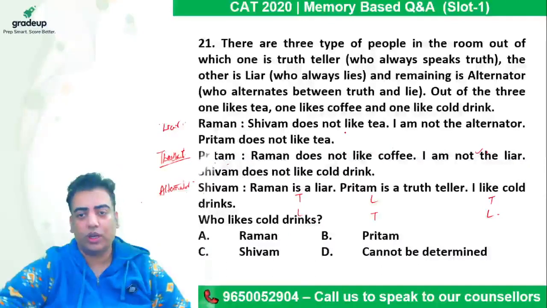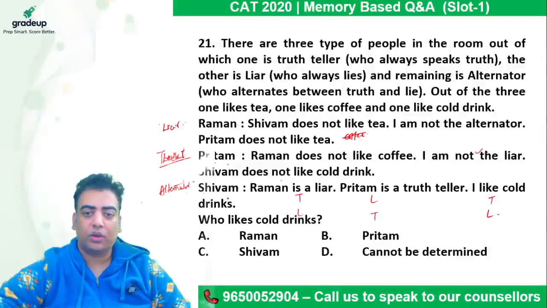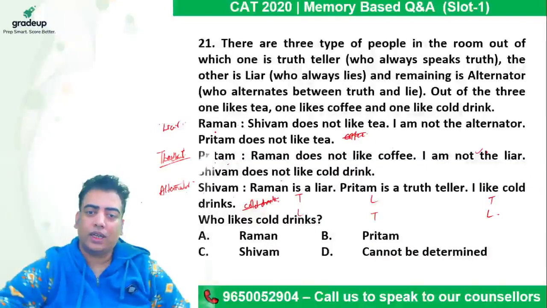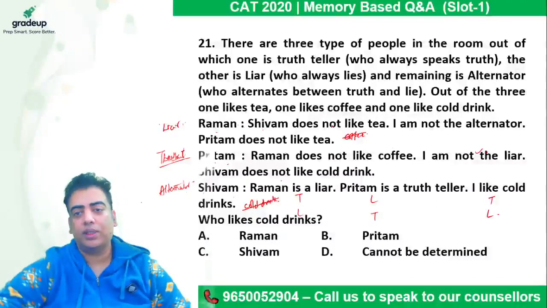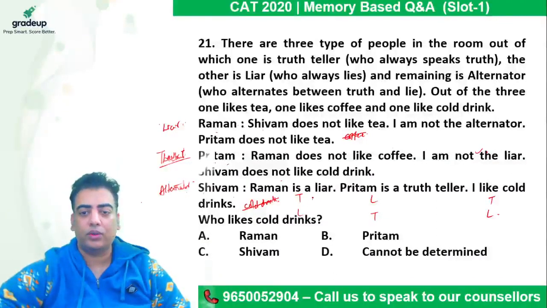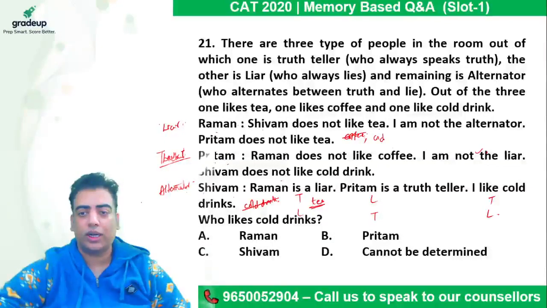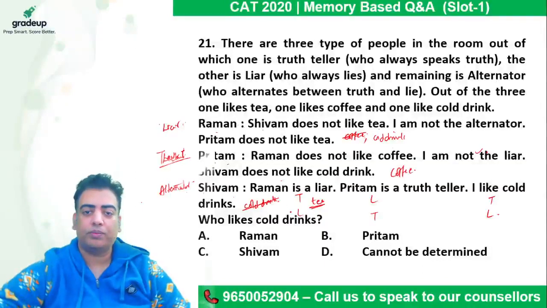So coffee is ruled out for Raman. Shivam does not like cold drink. So that is also ruled out for Shivam. He doesn't like cold drink. Then Raman is a liar and he says Shivam does not like tea. It means Shivam is the one who likes tea. If Shivam likes tea, then this cannot be tea here. The only option for Raman is cold drink, which means coffee must come in place of Preetham.